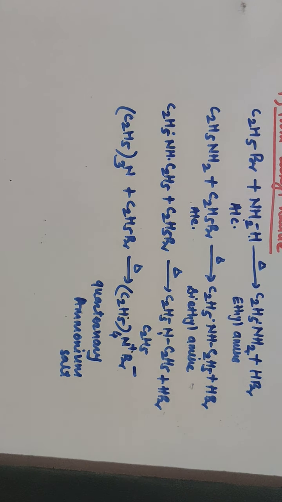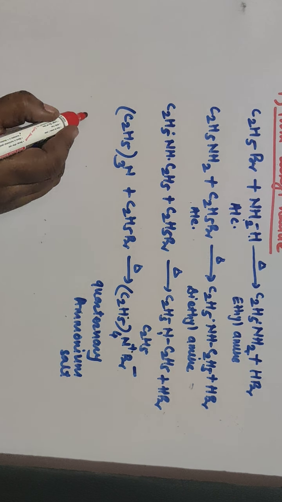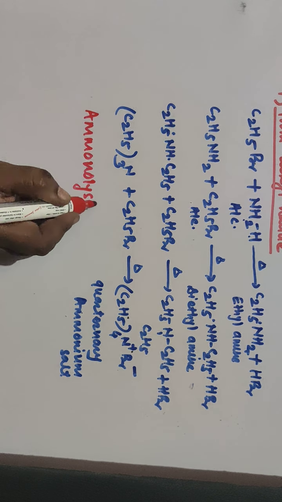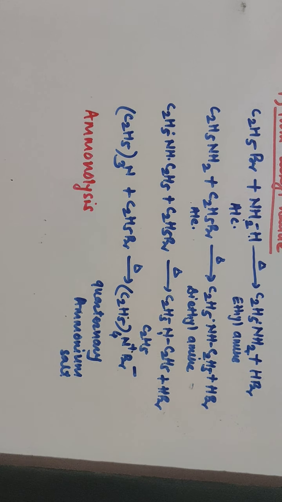So this is ammonolysis. The reaction is ammonolysis. What is ammonolysis? It is just breaking the C-X bond, where X is for halide. So in this reaction there is a breaking of the C-Br bond by ammonia, and so the reaction is an ammonolysis reaction. Ammonolysis is nothing but a breaking of the C-X bond by ammonia, so that you will get a mixture of ethyl amine, primary amine, secondary amine, tertiary amine and quaternary ammonium salt.